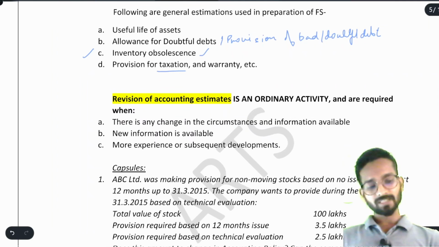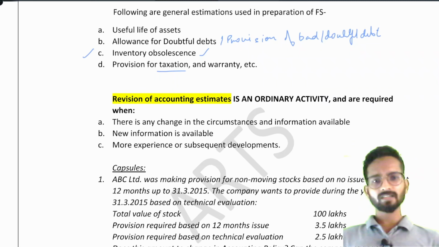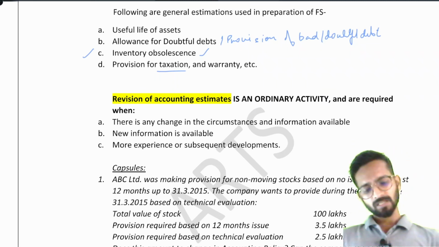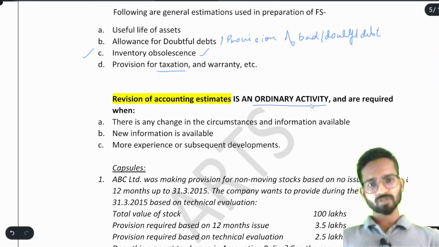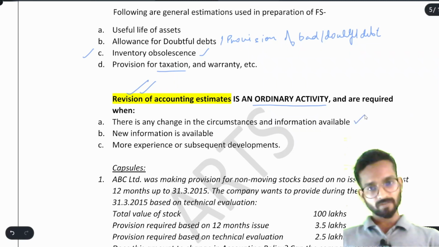See, accounting estimate is, if you are estimating any particular number, that is where the accounting estimate comes into picture. Okay. Revision of accounting estimate is an ordinary activity. Obviously, useful life of asset and depreciation is an ordinary activity, and revision is required when there is any change in the circumstances and information available.